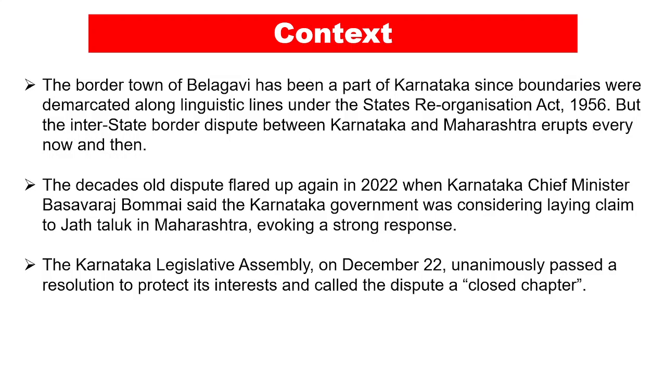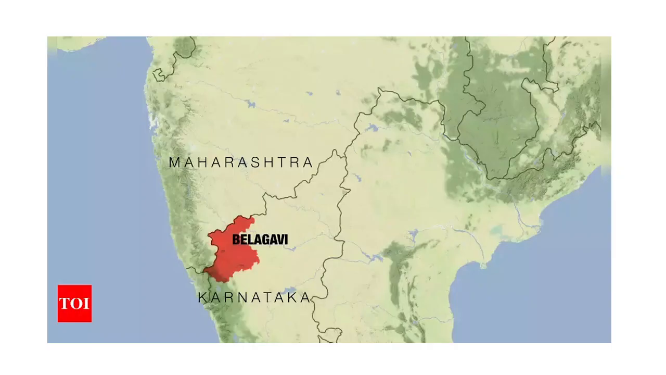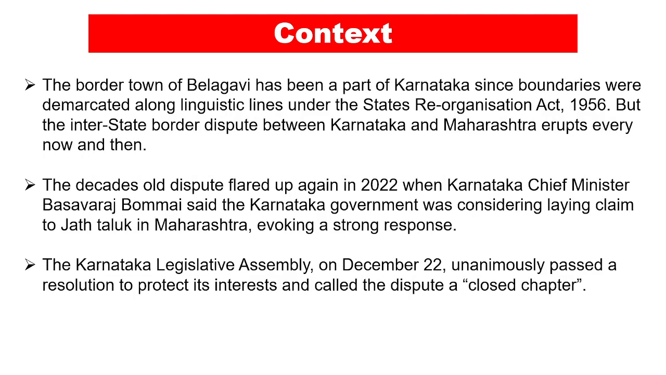So basically the border town of Belagavi. Belagavi is a border town and it has been part of Karnataka, and if you see the map, it is Belagavi, right? It is part of Karnataka. This is basically the boundary between Maharashtra and Karnataka, and this is the Belagavi area, right? So now what is so special about Belagavi? The border town of Belagavi has been a part of Karnataka since boundaries were demarcated along linguistic lines under the States Reorganization Act 1956. Now, the States Reorganization Act of 1956 basically reorganized the boundaries of the states.